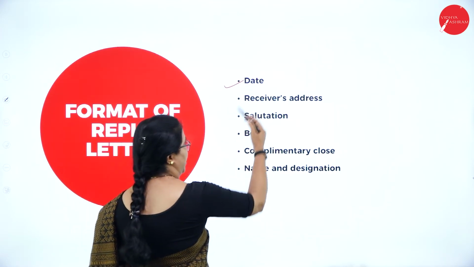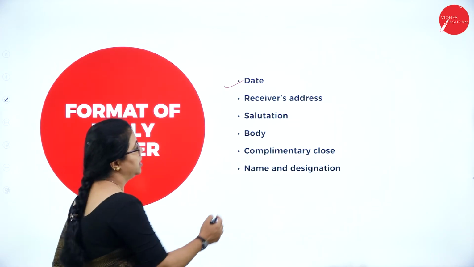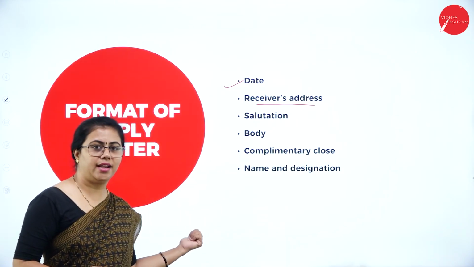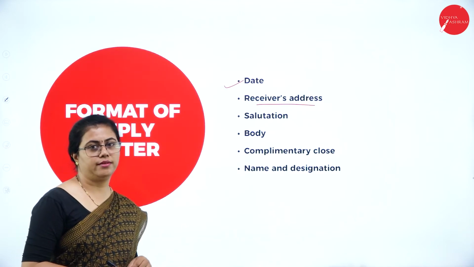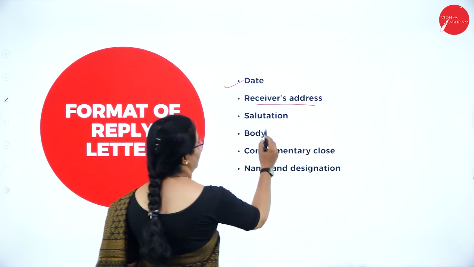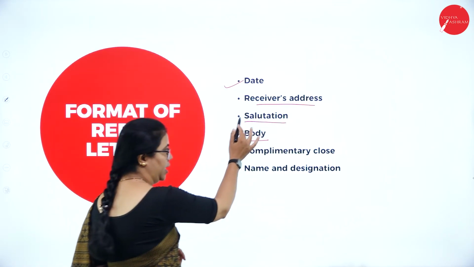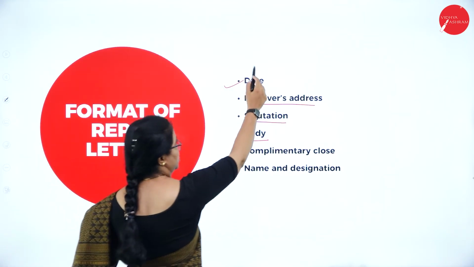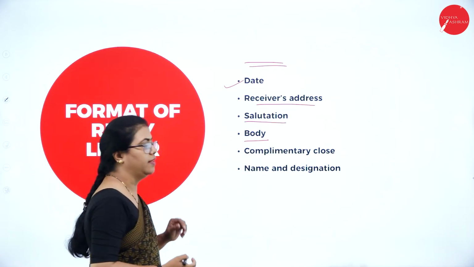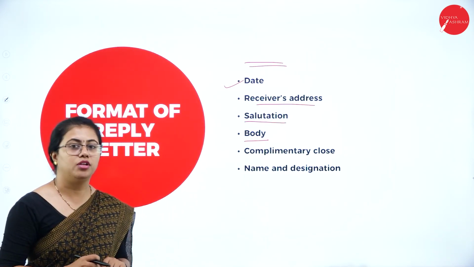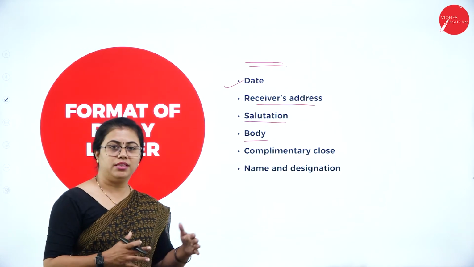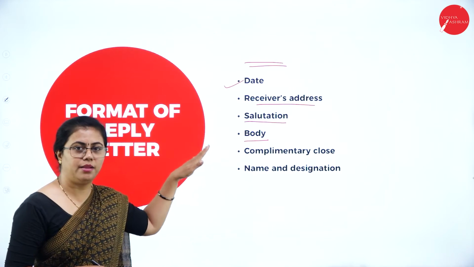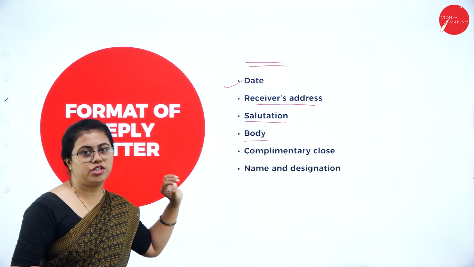Coming to the reply letter, it is very easy. You just have to have the date in the beginning. Then the receiver's address. Whoever is receiving it, the sender in the earlier letter will be the receiver over here. Then you have the salutation, the body. Here you will not have the sender's address initially. That sender's address, what you saw initially, will not be there, because usually it will be done under the letterhead. So this will usually be done in the letterhead in a reply letter. So you need not mention that.